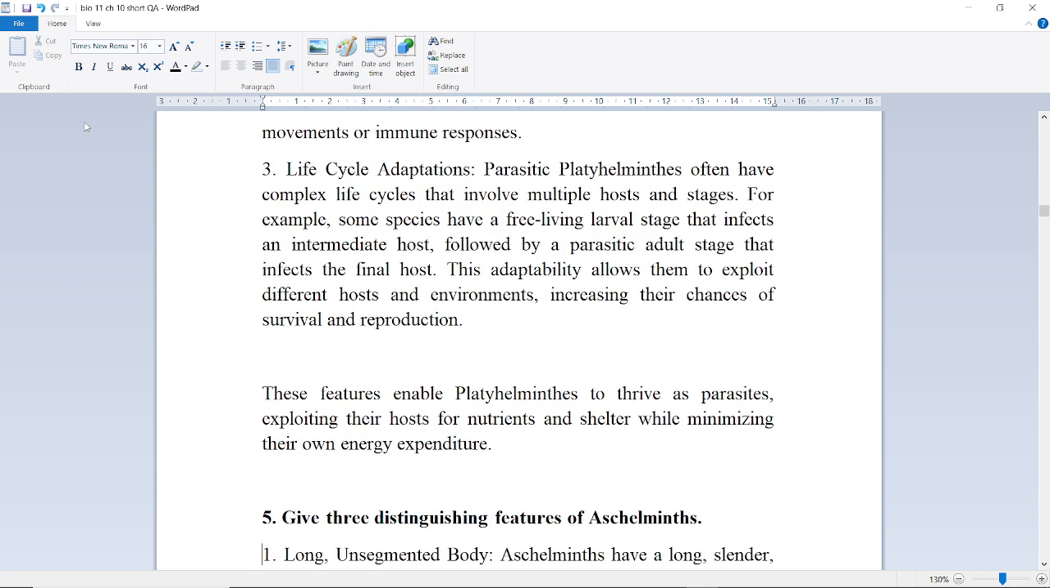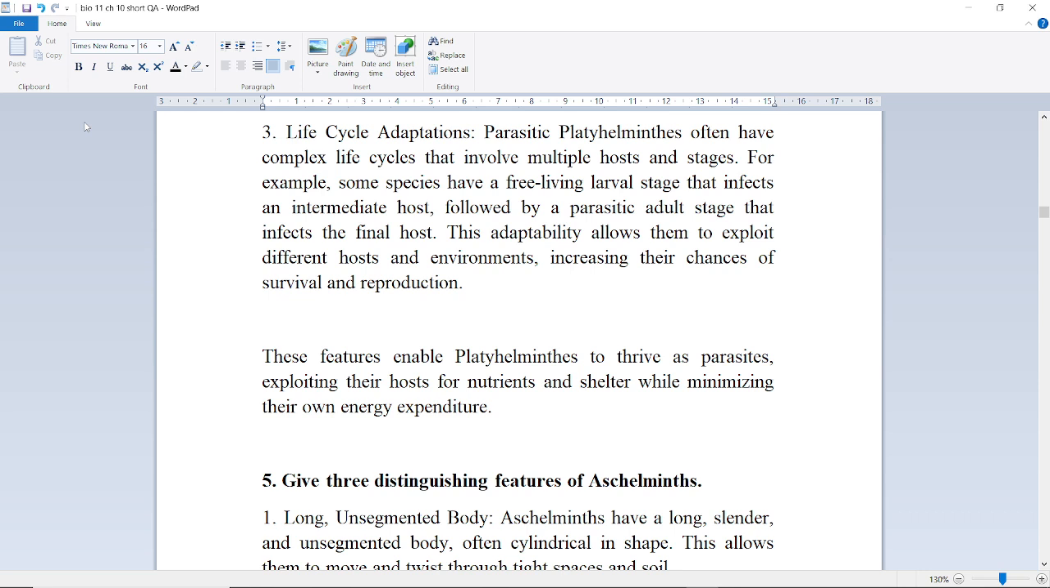Next is life cycle adaptations. Parasitic platyhelminths often have complex life cycles that involve multiple hosts and stages. For example, some species have a free-living larval stage that infects an intermediate host, followed by a parasitic adult stage that infects the final host. This adaptability allows them to exploit different hosts and environments, increasing their chances of survival and reproduction.